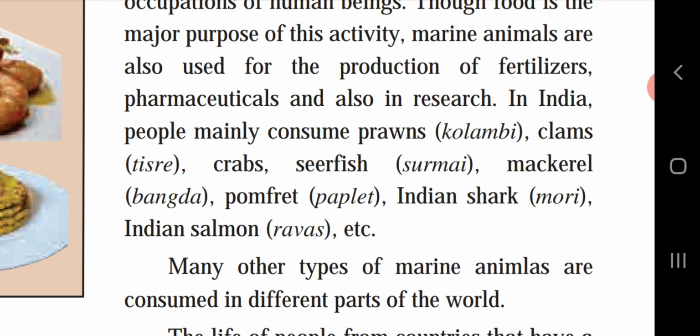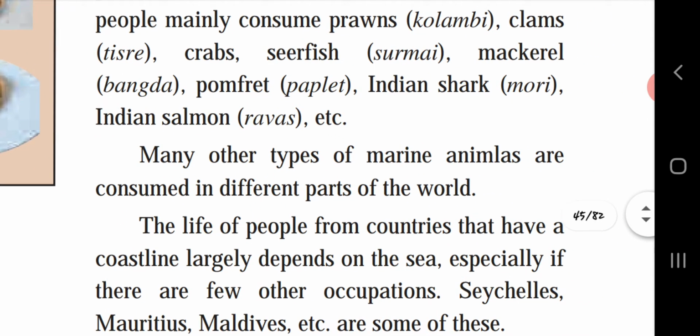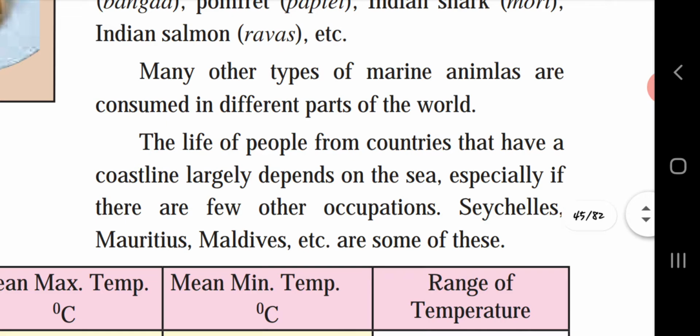Many other types of marine animals are consumed in different parts of the world. The life of people from countries that have a coastline largely depends on the sea, especially if there are few other occupations. Seychelles, Mauritius, Maldives, etc. are some of these.